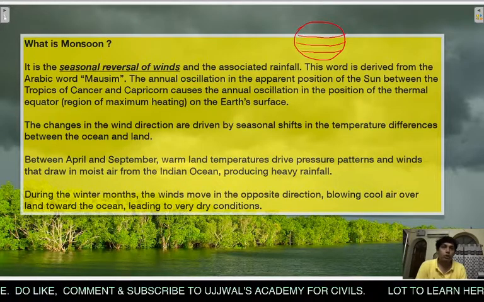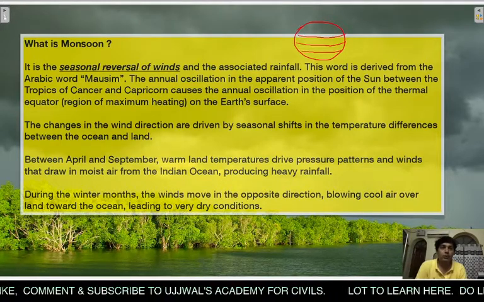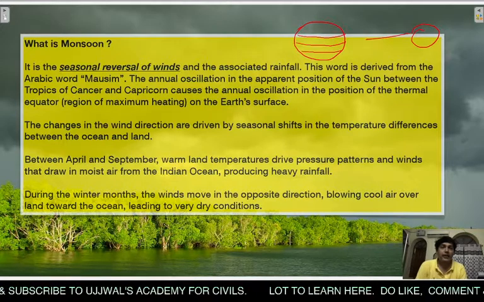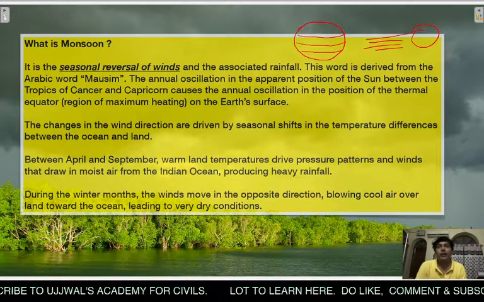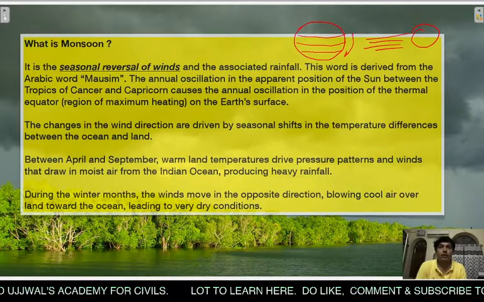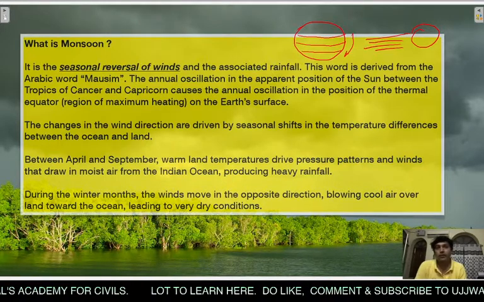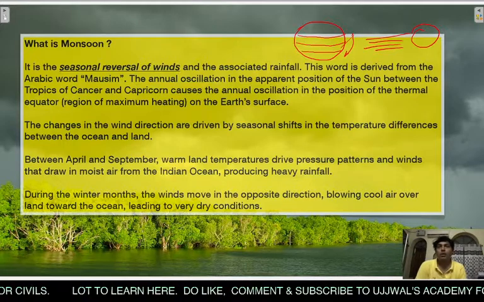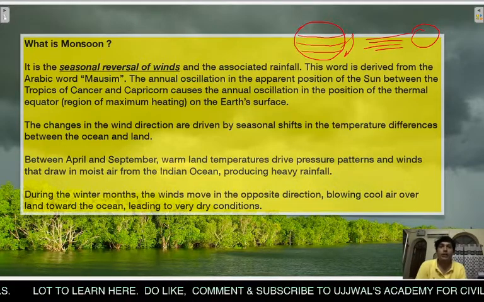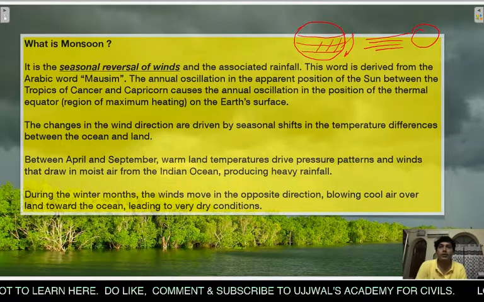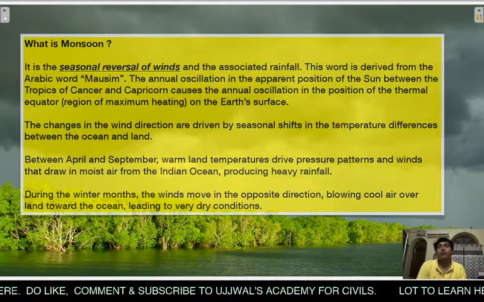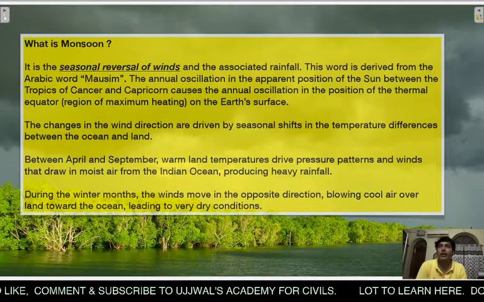Okay, so the sun is here. Suppose sun is here. So the light rays from the sun fall directly in this region only. Okay, so this is the region where sun makes an apparent oscillation. So the heating of the earth happens in this particular tropical region, which is maximum. So this is the reason why there is a seasonal variation in the direction of winds, and monsoon is caused